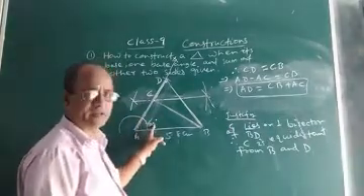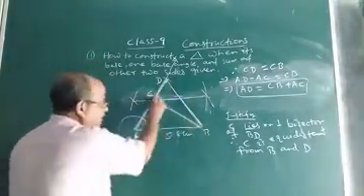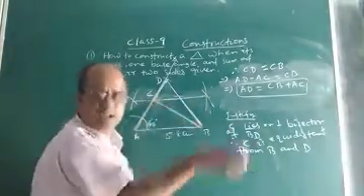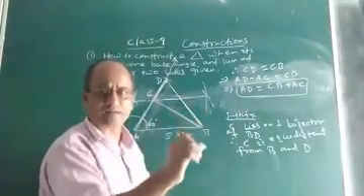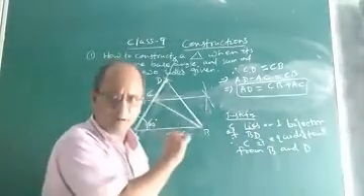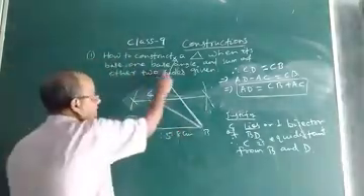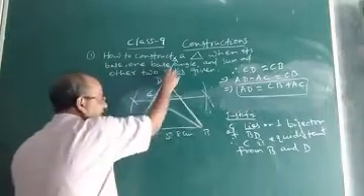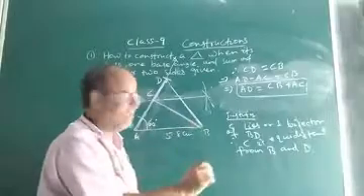After constructing 60 degrees, the sum of the other two sides, BC plus AC, is 8.4. So taking A as center, cut an arc, say AD equals BC plus AC equals 8.4.